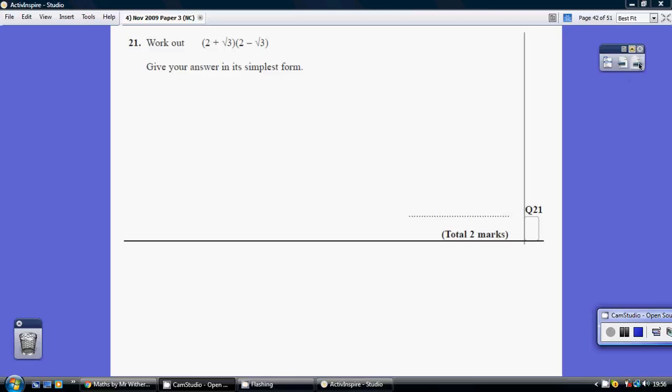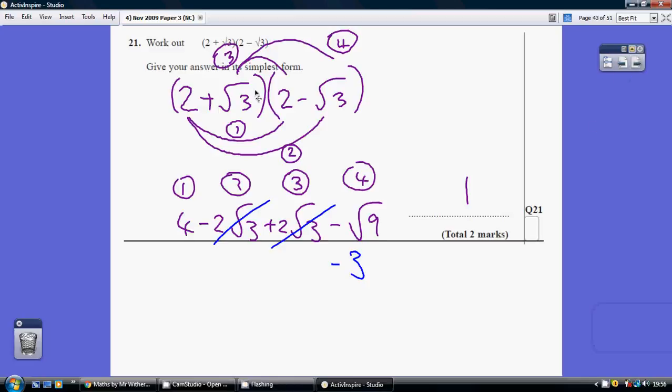Question 21. So just multiply out like any pair of brackets. So 2 times 2, 2 times minus root 3, times 2, and root 3 times minus root 3. So that's the order I'm going to do it in. 1, 2, 3, 4, though any order will do.